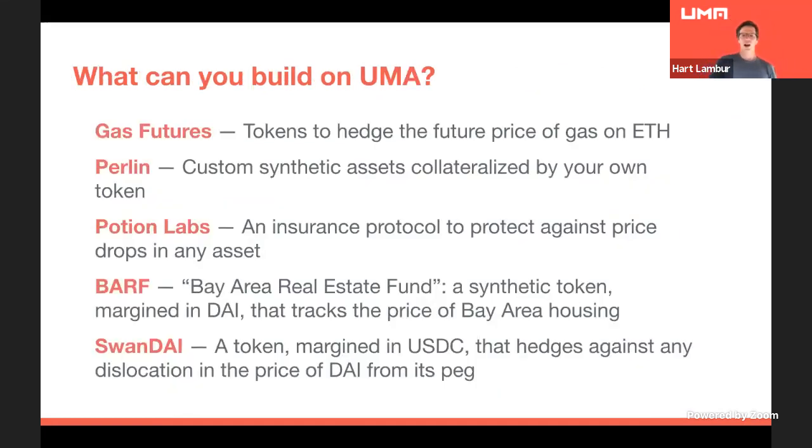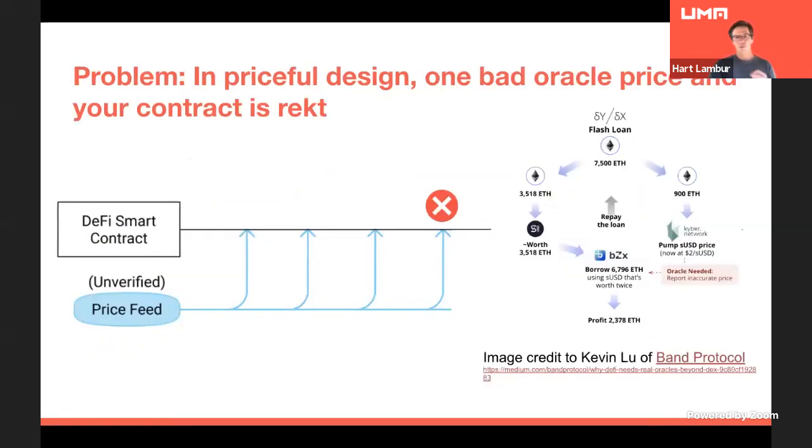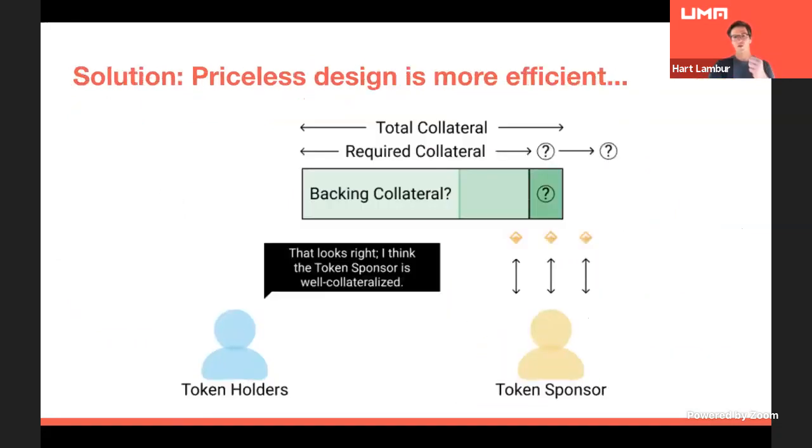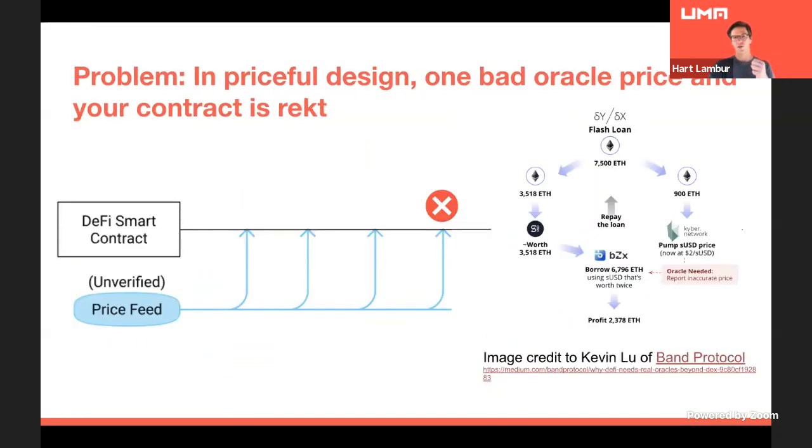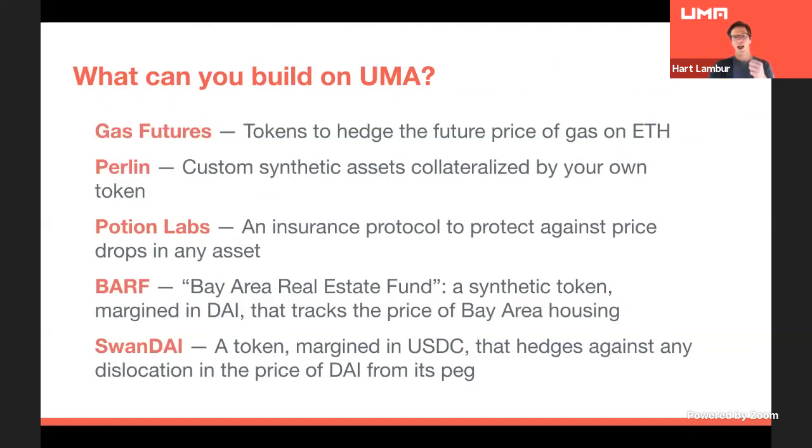So let's talk for a second about what this practically means for Ethereum DeFi developers or for people in the space. What can you actually use this priceless thing for? My point here is that it's more resilient, right? And it's more efficient. It lets us do more capital efficient things. And this lets us build some really cool stuff.